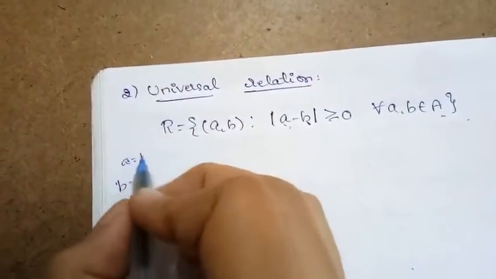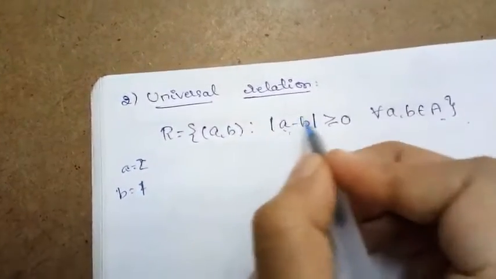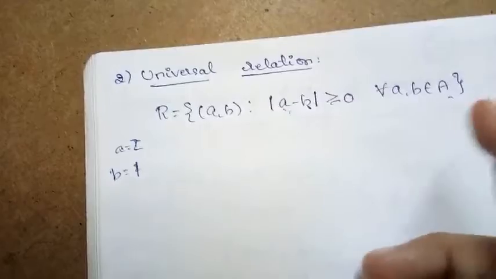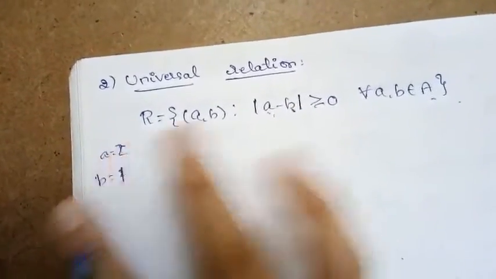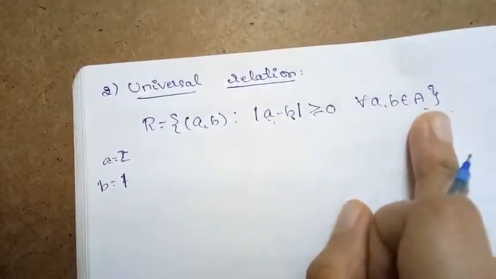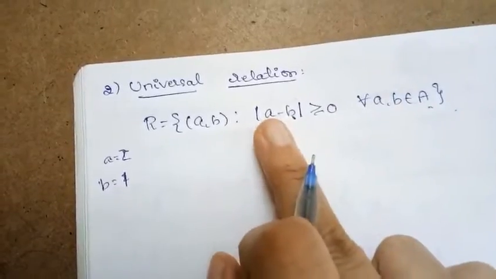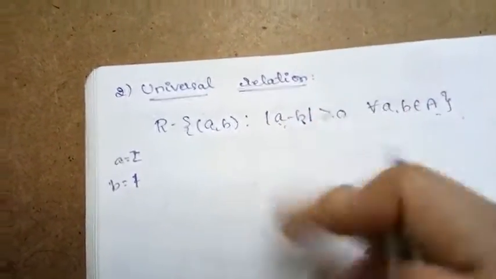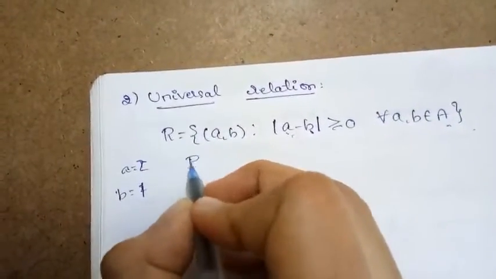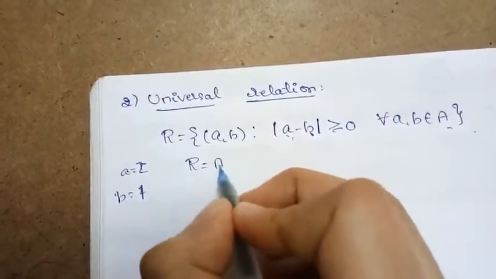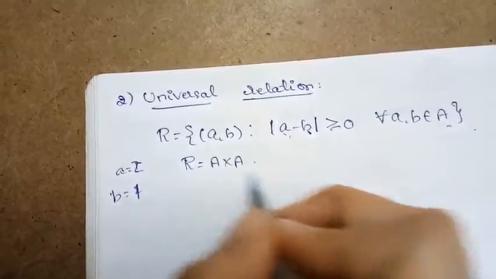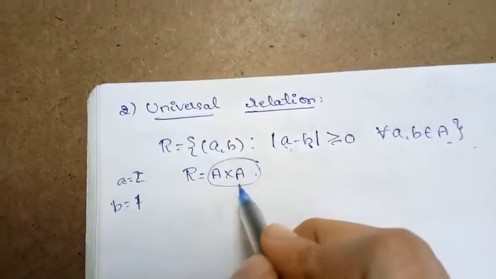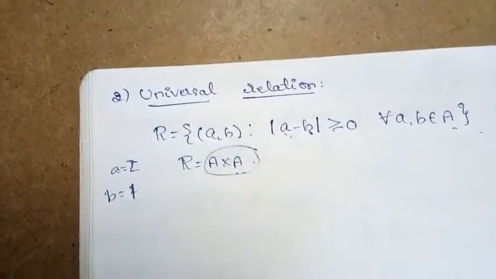If I take a = 2, b = 1, then 2 - 1 is 1, and |1| is 1 itself, which is greater than 0. Whatever elements you take from set A, it satisfies this condition. So you can see that relation R is equal to A cross A itself, because every element of this Cartesian product A cross A satisfies this relation.